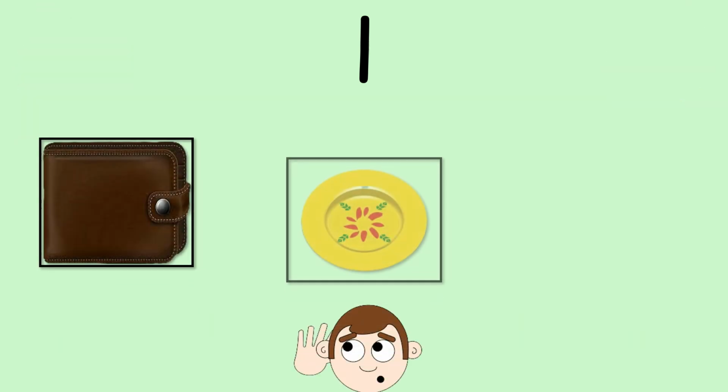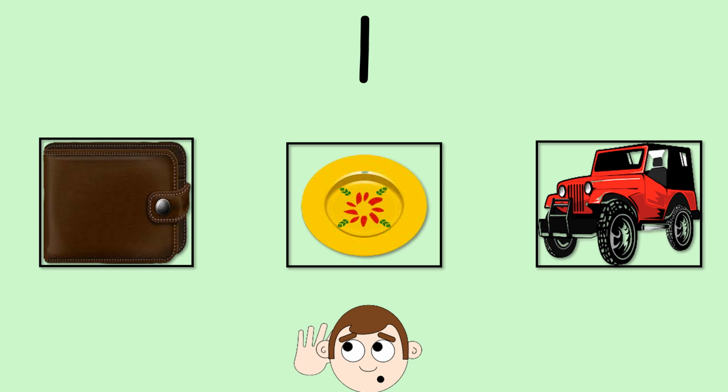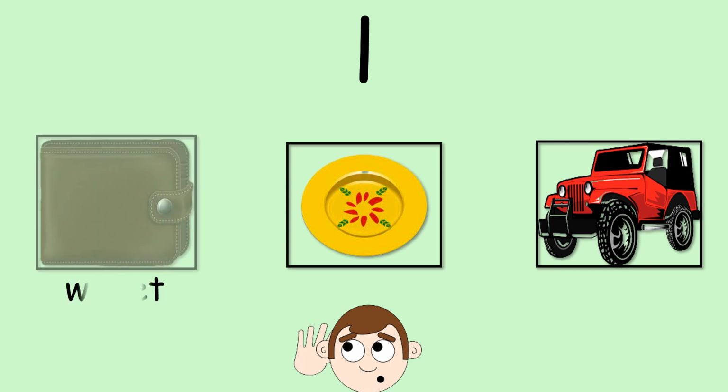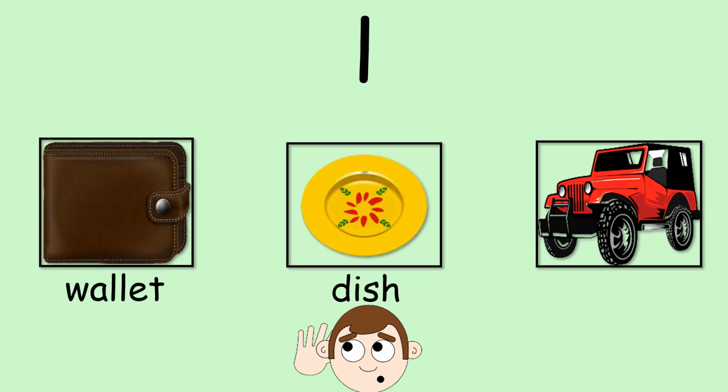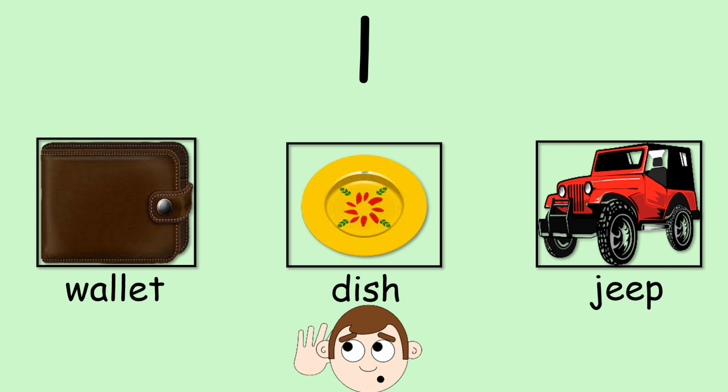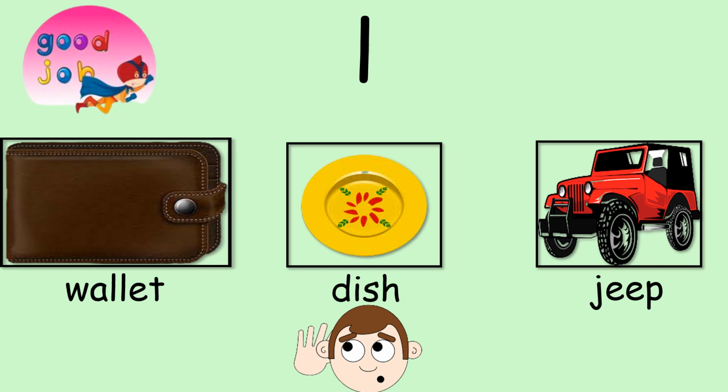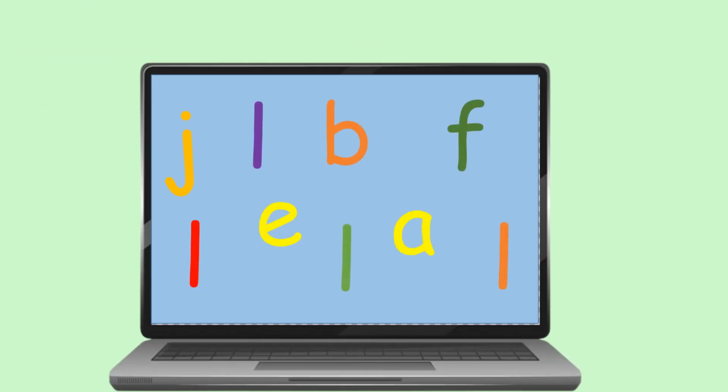Now listen carefully and observe which picture has the middle sound L. Wallet, dish, jeep. Say the word which has a L sound in the middle. Wallet. Good job. Choose the letter L from these letters.